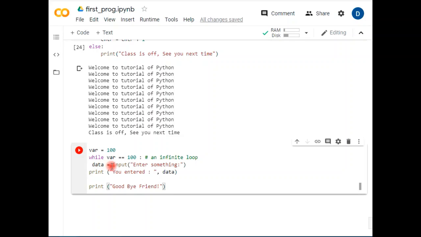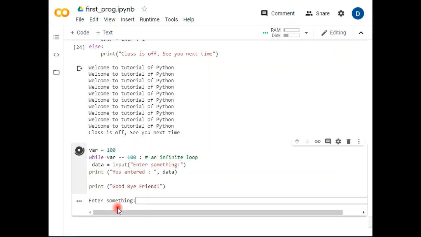What does it have to do? It asks for input data from someone. So under this while loop condition, this variable is always equal to 100, and this condition is always true. This particular statement has to be executed always. So let's see how it works.